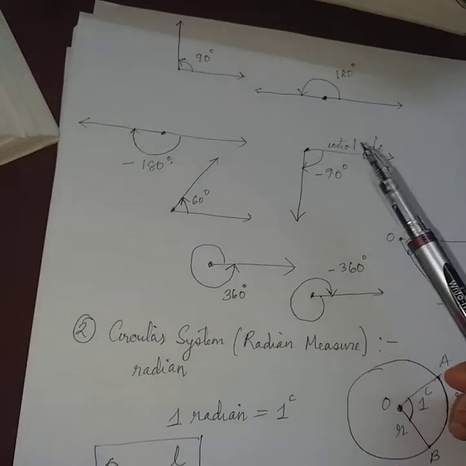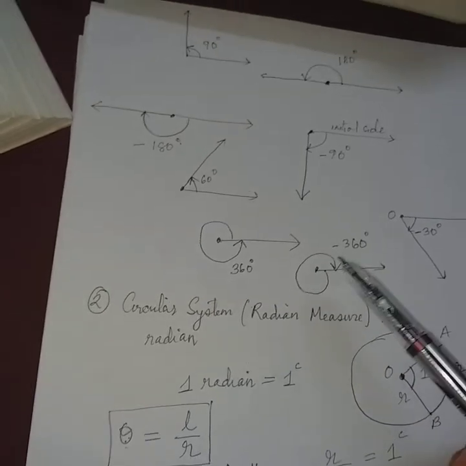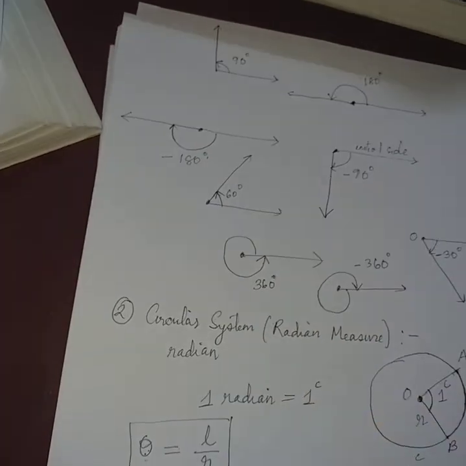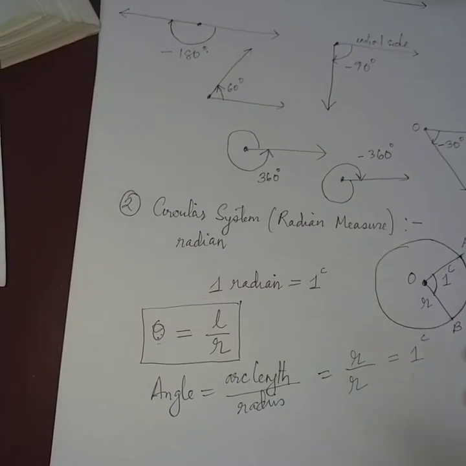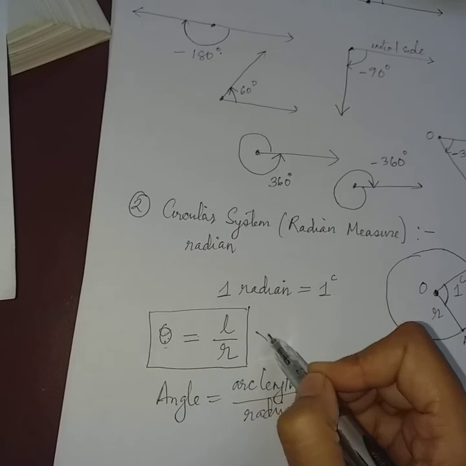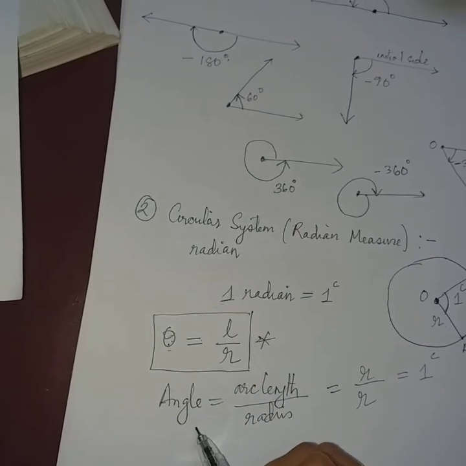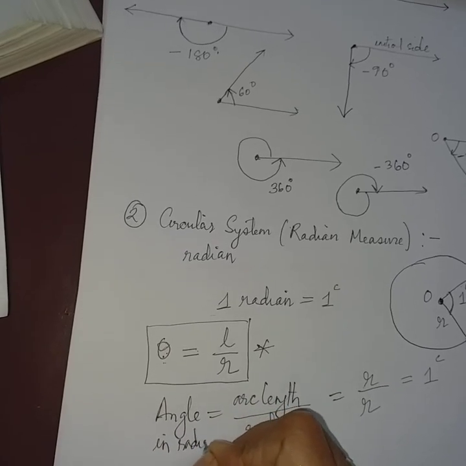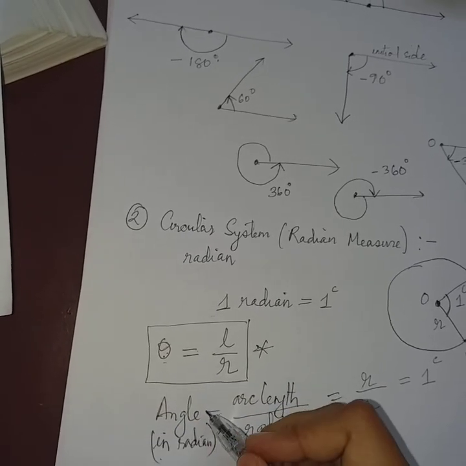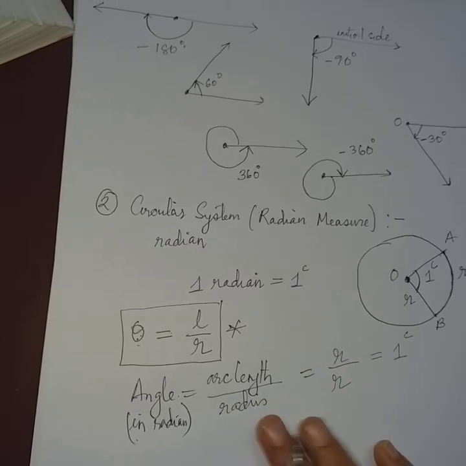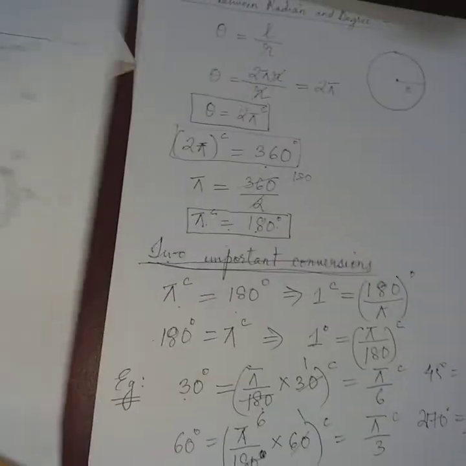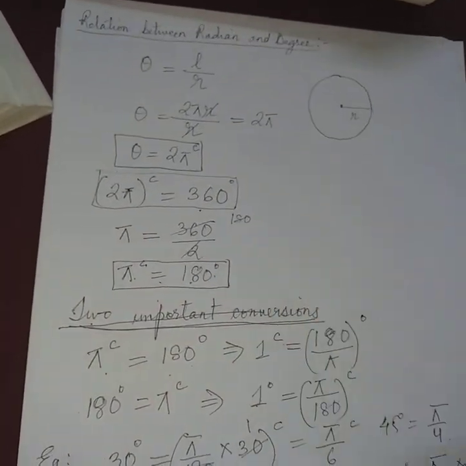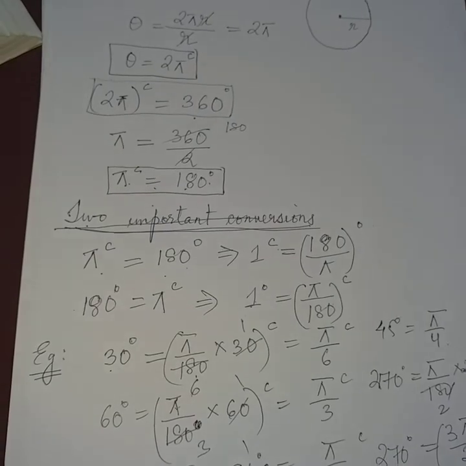Also we have seen how to draw different kinds of angle, negative angle, positive angle, and the complete rotation of angle, and the straight angle. And then we have seen what is radian measure, and a very important formula, that is angle in radian is equal to arc length divided by radius. We have to remember this is in radian. And we have seen the conversion and the relation between radian and degree. So that's all.